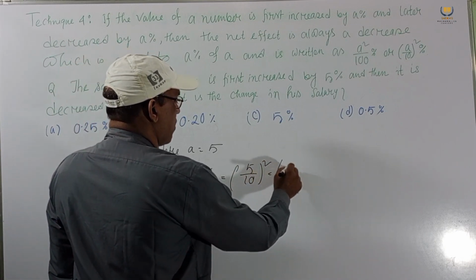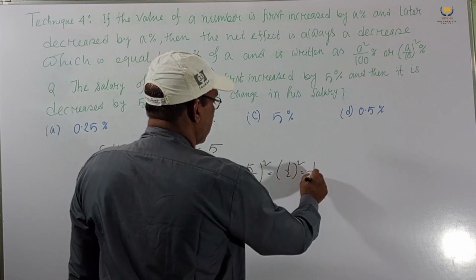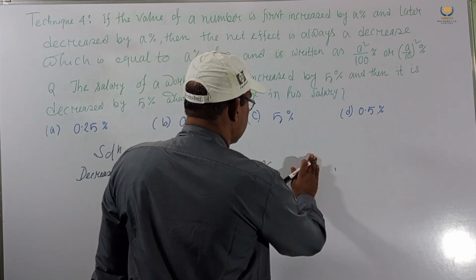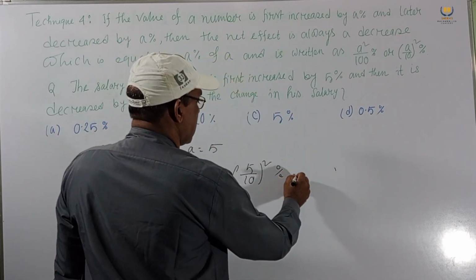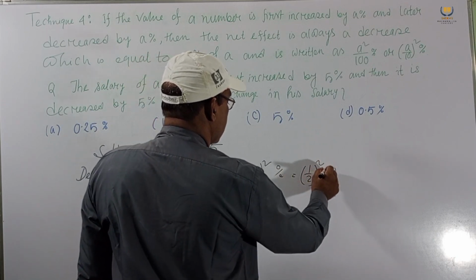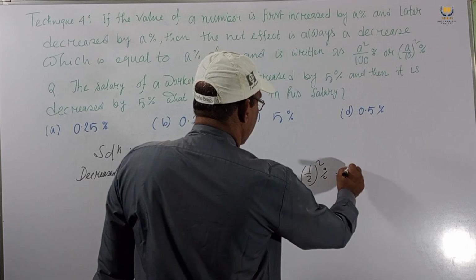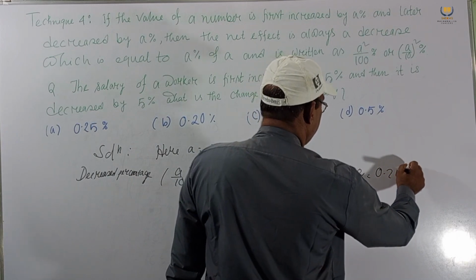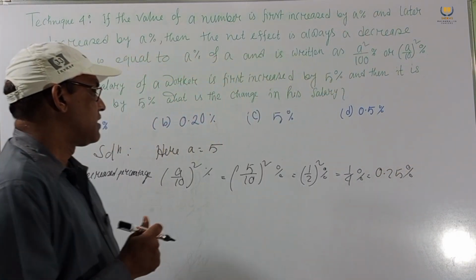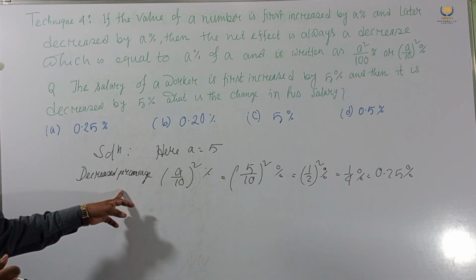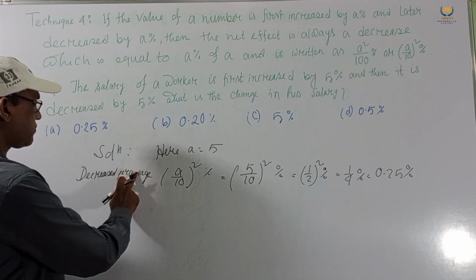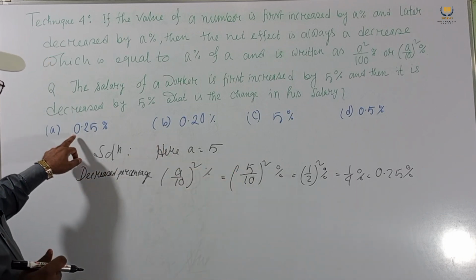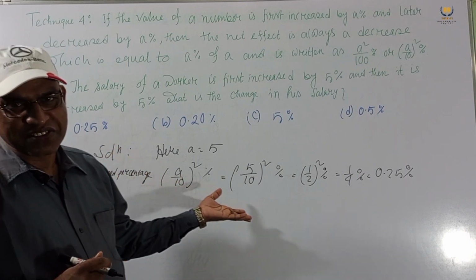This is (1 by 2) whole square, this is 1 by 4, this is 0.25%. So this is our answer. Decrease percentage equals 0.25%. So option A is our correct option. Very nice solution and very easy also.